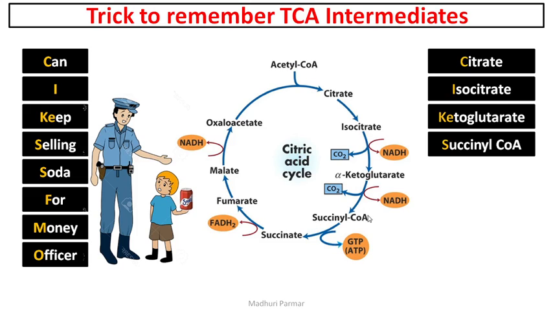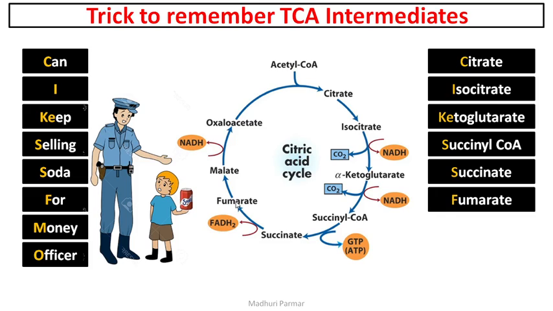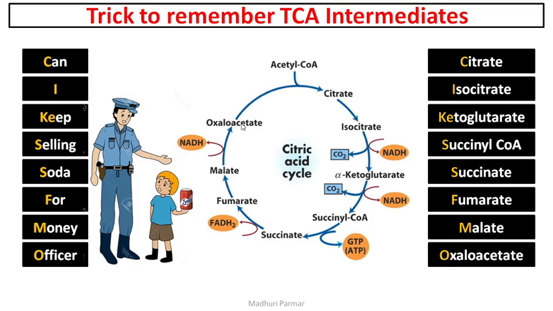Selling, succinyl CoA. Soda, succinate. For, fumarate. Money, malate. And officer, oxaloacetate. Can I keep selling soda for money, officer? Citrate, isocitrate, alpha ketoglutarate, succinyl CoA, succinate, fumarate, malate, and oxaloacetate.